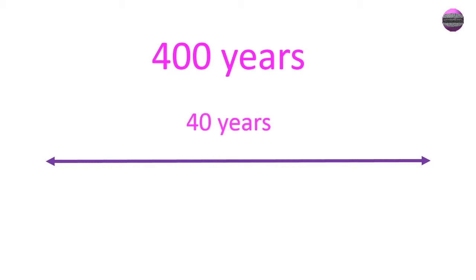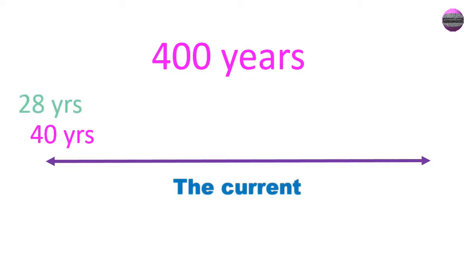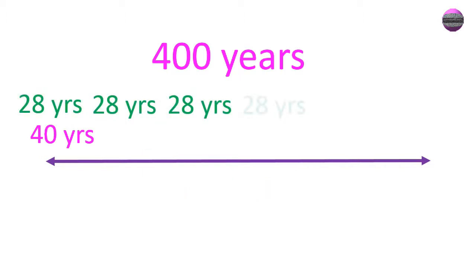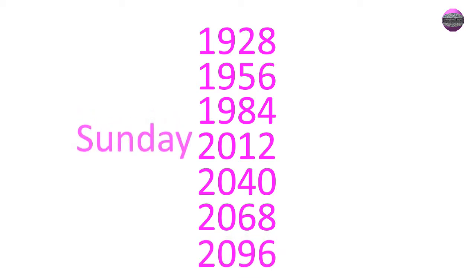In year 1928, the first 28-year subdivision loop started, meaning every 28 years for 6 times of 28, that is 168 years, the same 28-year loop lasts. So from the year 1928 to the year 2096, we will have exactly the same calendar pattern every 28 years, so we can substitute any 28-year subdivision loop for the most current 28-year loop, such as 2012 till 2039 calendar.